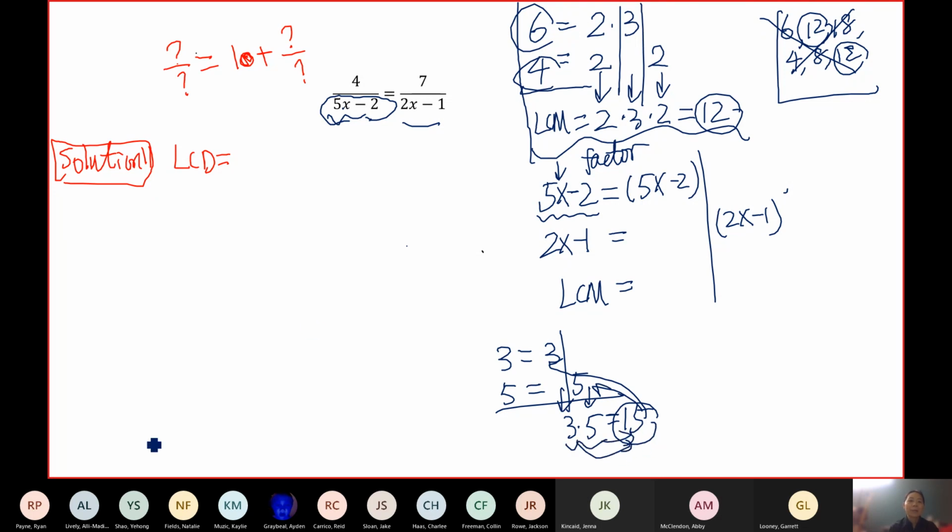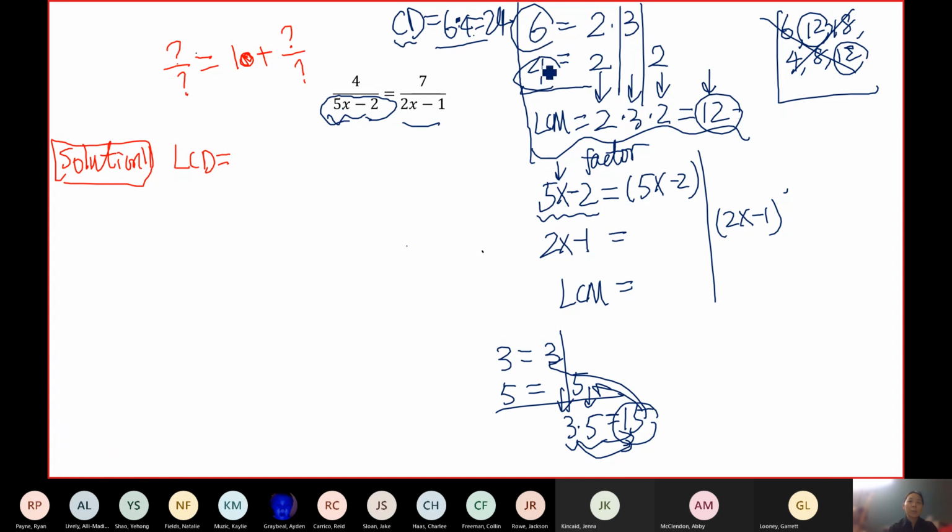So that always works. But sometimes you may not get the smallest. For example, 6 and 4. If I multiply 6 and 4, I get 24. I think that's what some instructors teach students to do. They just multiply whatever is given to get the least common denominator. But that cannot be called a least common denominator. It can only be called a common denominator because there is a smaller one, which is 12.